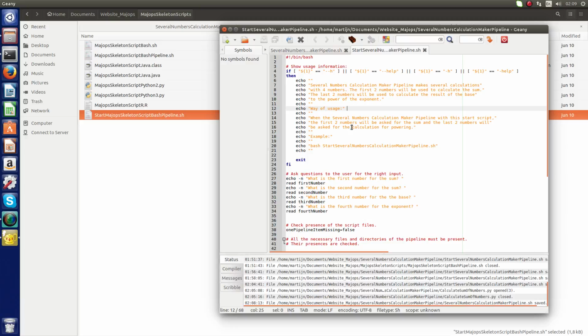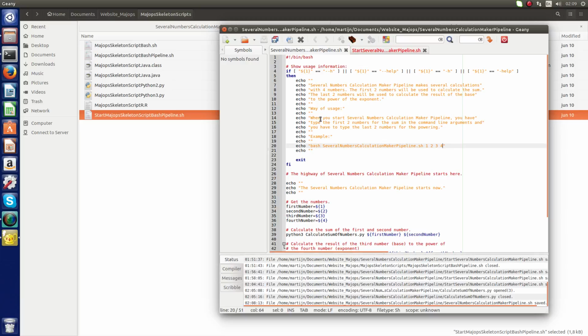In the way of usage, I wrote the following in the start bash script. When you start the several numbers calculation maker pipeline with the start bash script, the first two numbers will be asked for the sum and the last two numbers will be asked for the calculation for powering. Example, bash start and then the name of the pipeline.